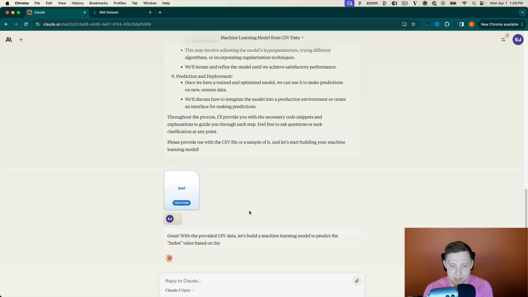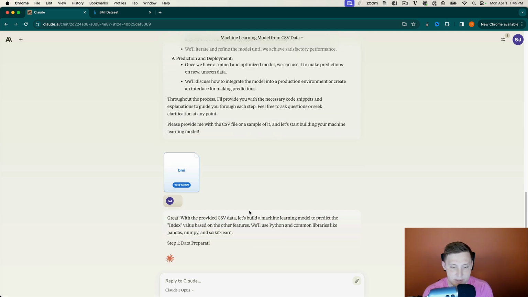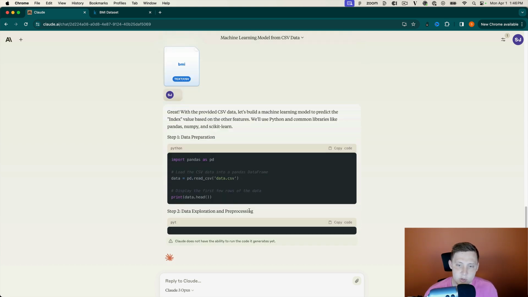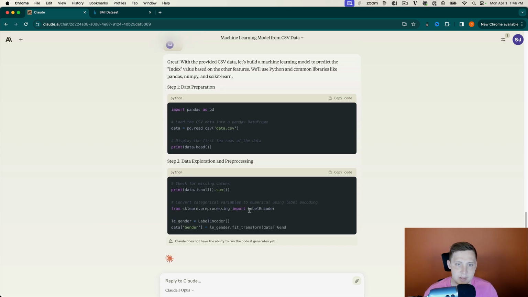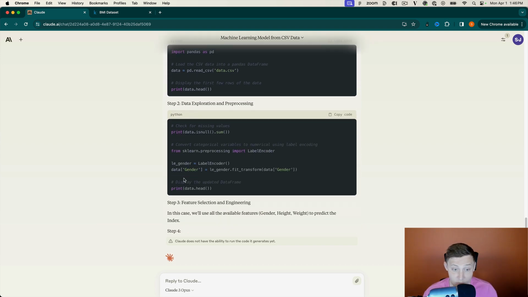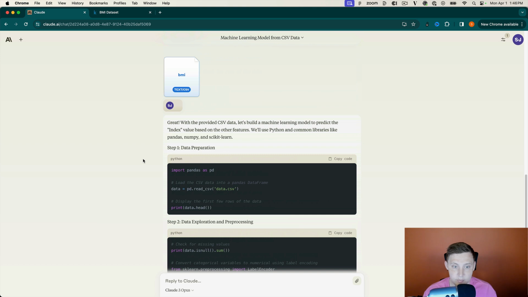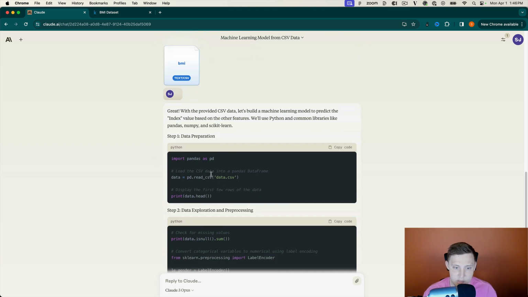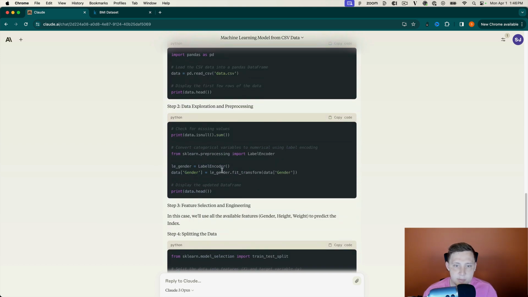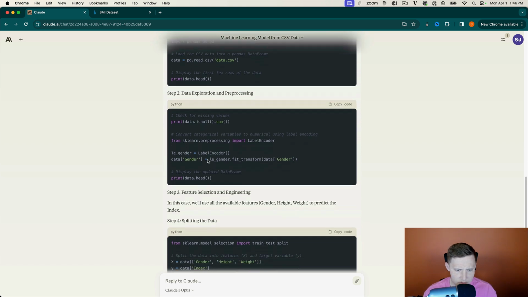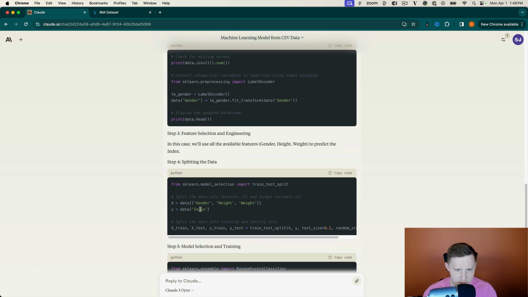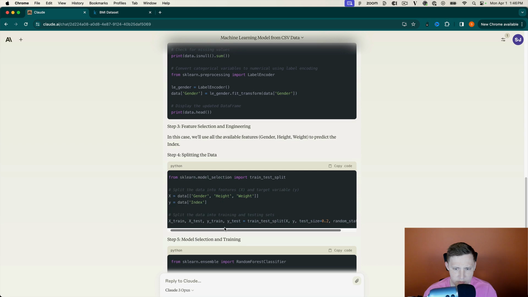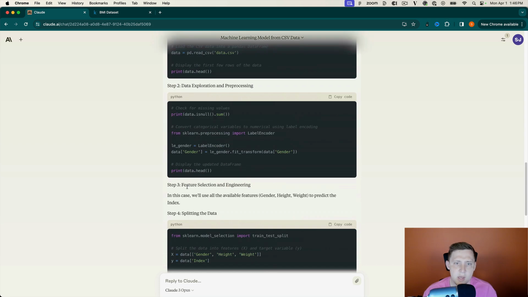Okay, cool. With the provided CSV data, let's build a machine learning model to predict the index value based on the other features. We'll use Python and common libraries like pandas, NumPy, and scikit-learn. Wow, okay, we're speed running this thing here. So we have data preparation, which is just reading it in, then data exploration and pre-processing. That's great. Then splitting the data into the features and target variables, with a test size of 20%. All right.